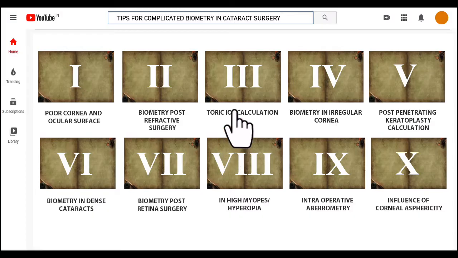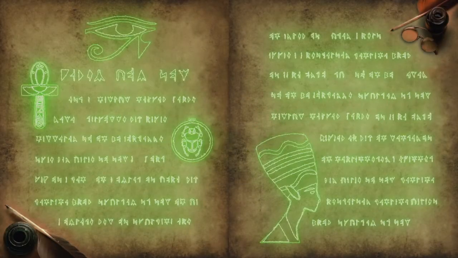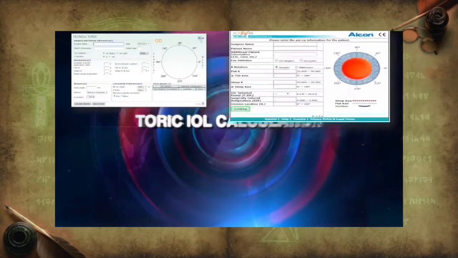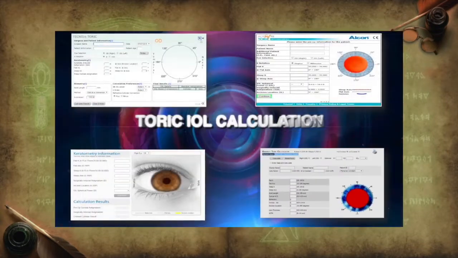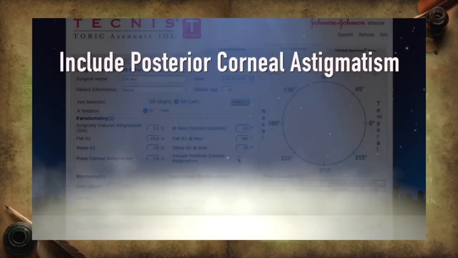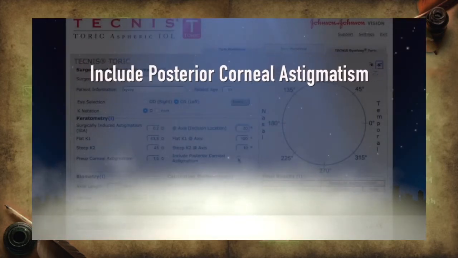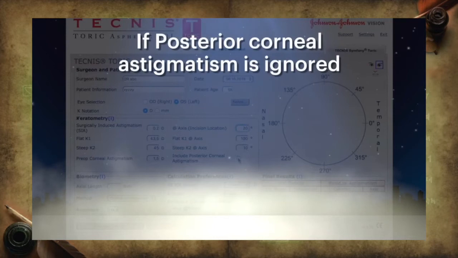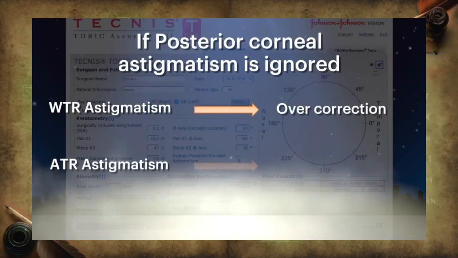The next scenario is of toric IOL calculation. There are many online toric IOL calculators which are freely available today. After filling in all the necessary data, the commandment to be followed here is including posterior corneal astigmatism. If posterior corneal astigmatism is ignored, then it leads to overcorrection in with-the-rule astigmatism and undercorrection in against-the-rule astigmatism.